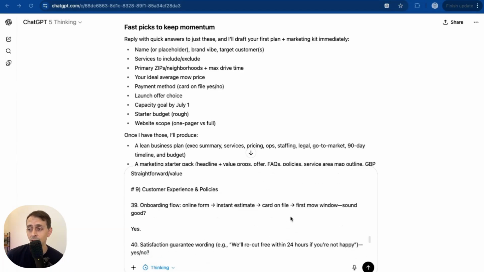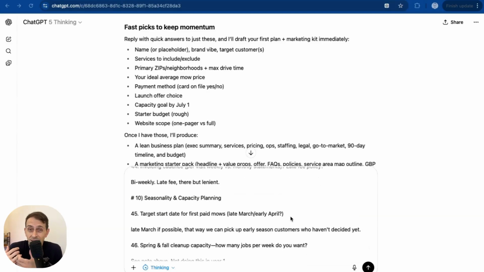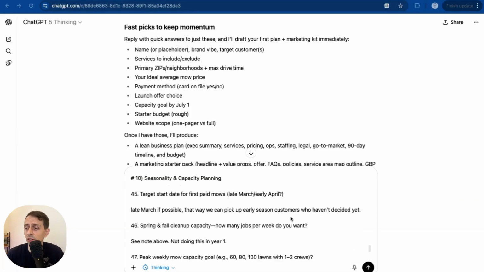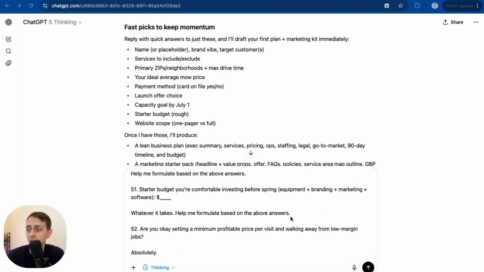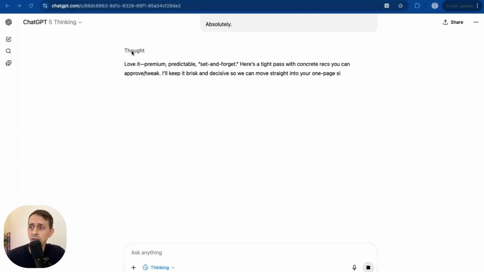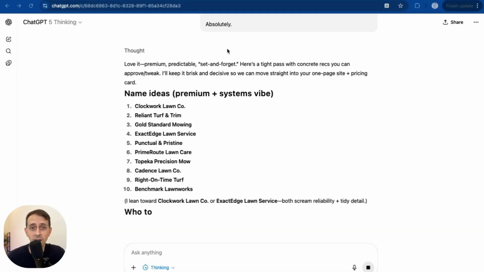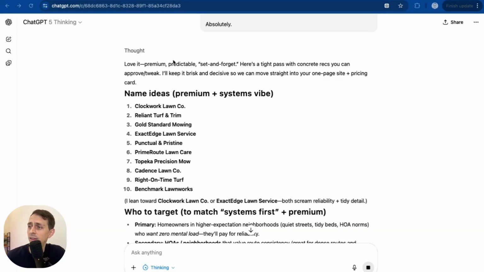Expect to spend on something like this, especially when you're getting all of that basic information out the first time, it's going to take you a good 20 or 30 minutes. And a lot of times I say, help me formulate based on the above answers. And then I send it. And you can see it's browsing some information on the internet. And then, of course, it gives me something encouraging at the beginning.